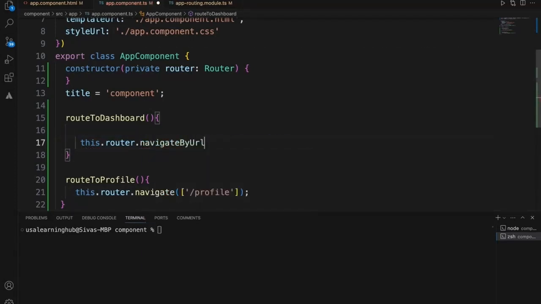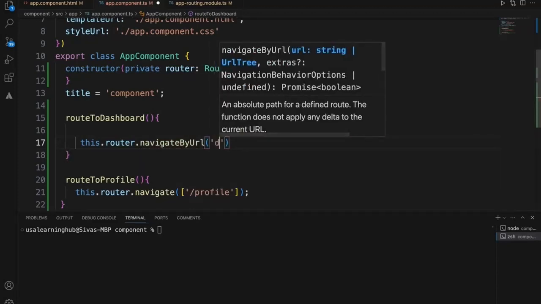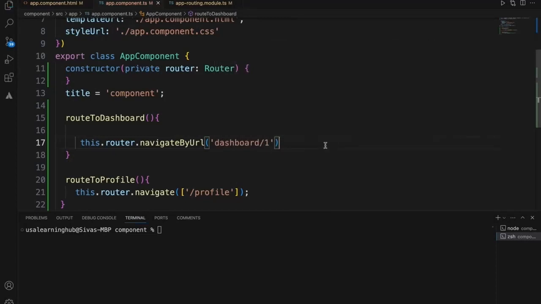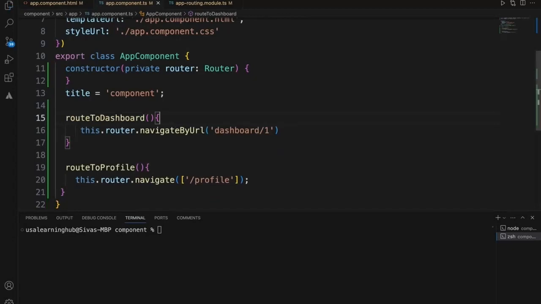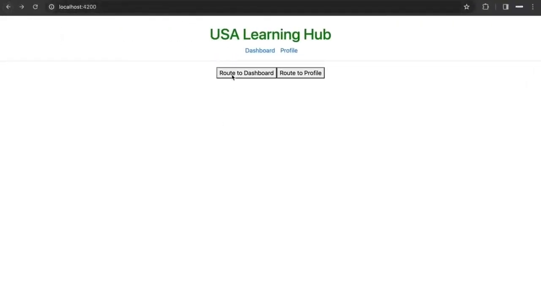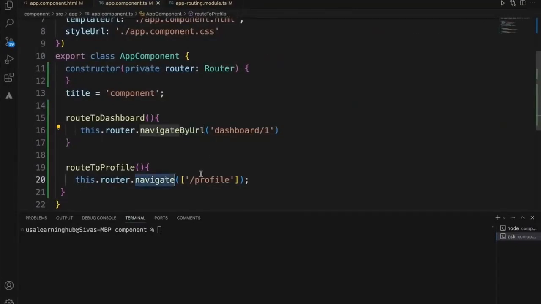This is one more way to navigate, and within this you can simply say dashboard by 1. Now, attached to the dashboard function, we need to click that dashboard button. So now if you see, navigate by URL also works the same way. See, it is routed. So you can either use this one or this one, there is no issue.